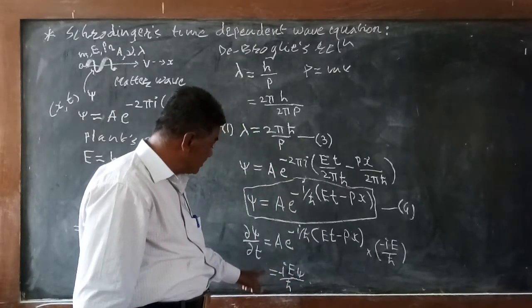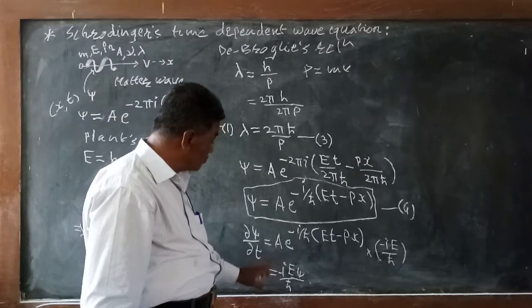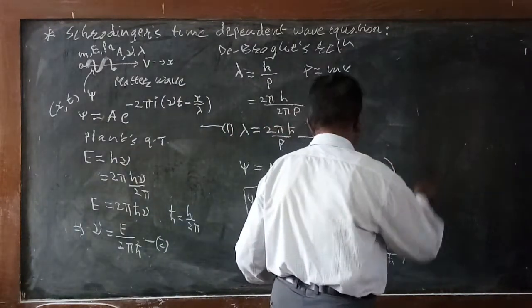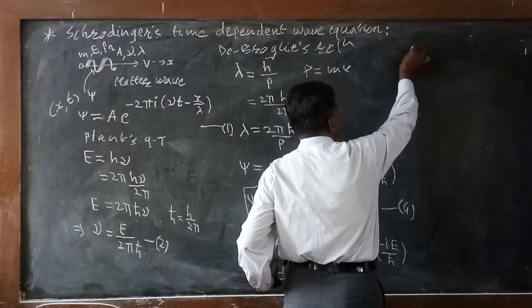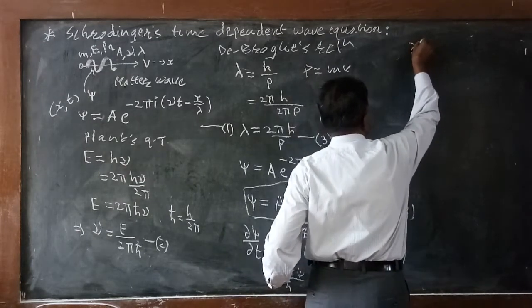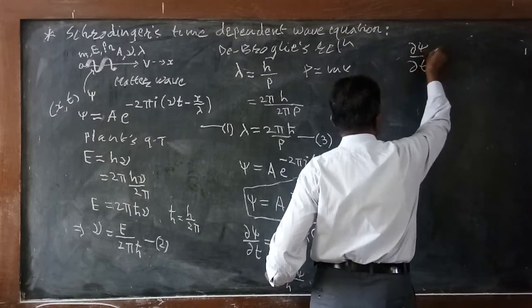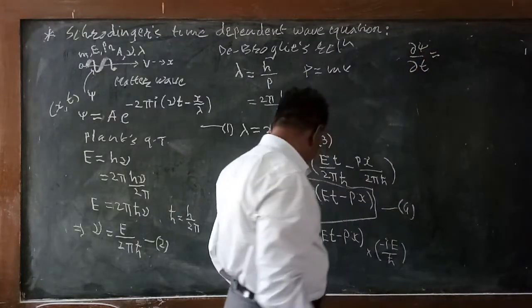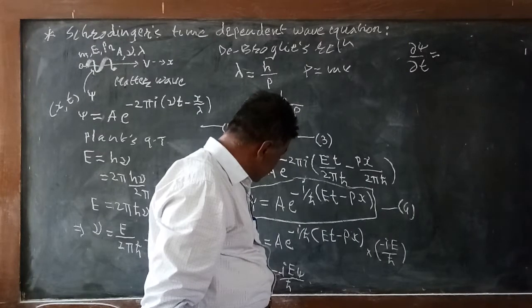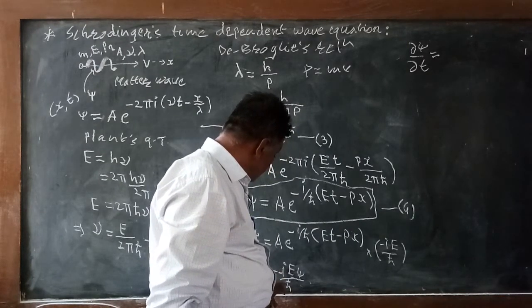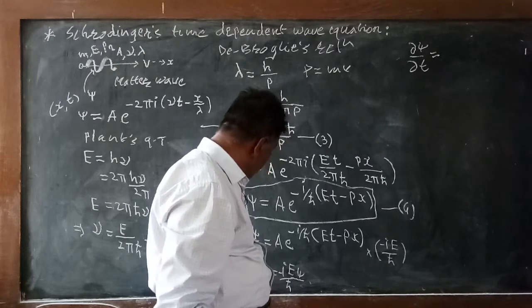Now rearranging this equation, E psi is equal to delta psi divided by delta t, and we take this h cross to this side.